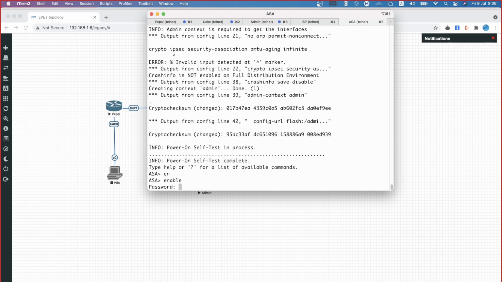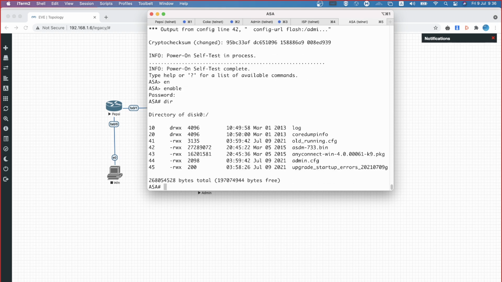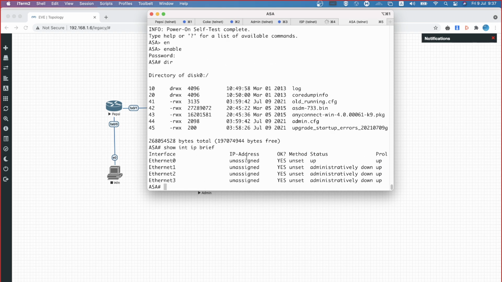Okay. Now check it out. When I say dir, you can see that old_running-config, and you're also seeing that admin.cfg. Check it out. Show interface IP brief. What is that? There are no IP addresses configured. Can you see that?